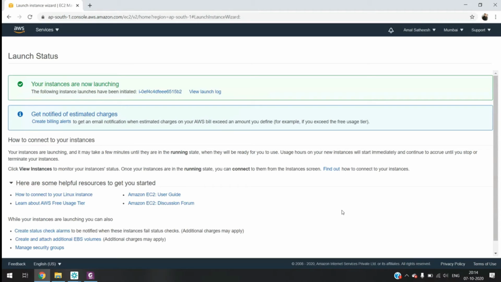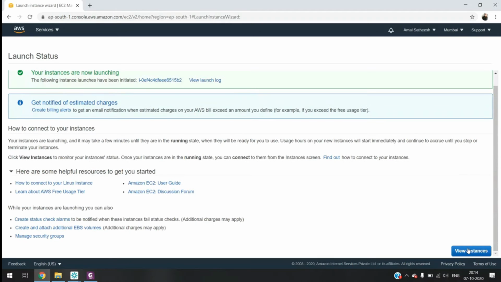If you don't have the key, you cannot log into the instance at all. So from this AWS portal also we cannot connect directly? No. Not like OpenStack, we are not able to directly connect to this instance. Okay.